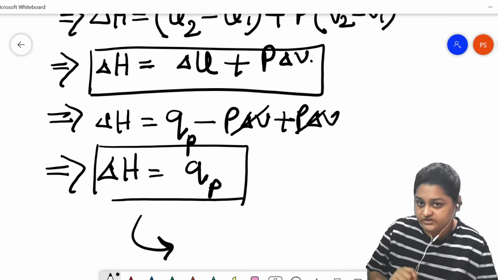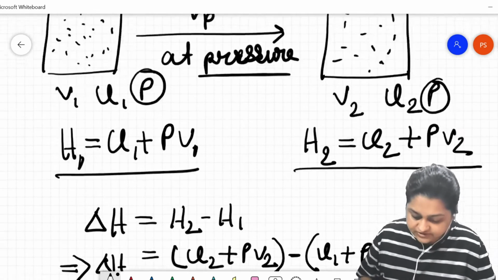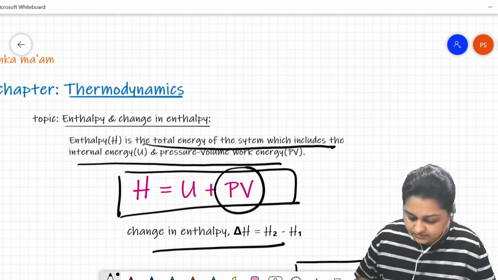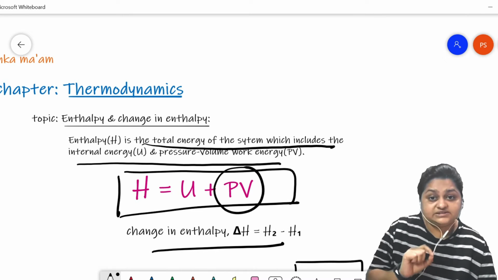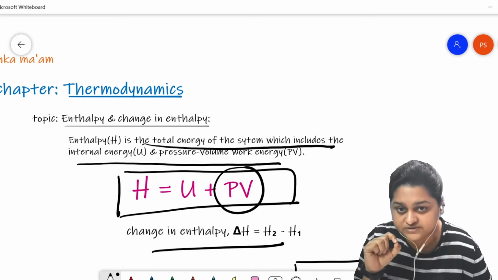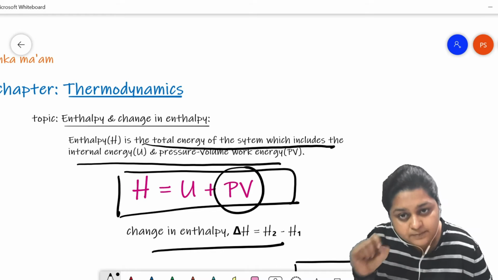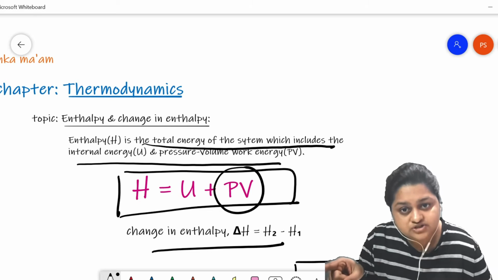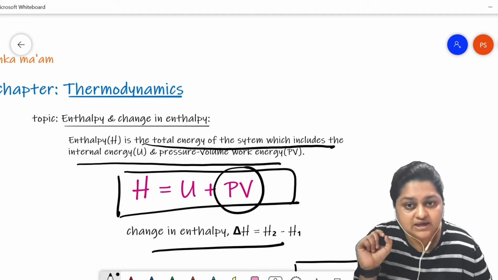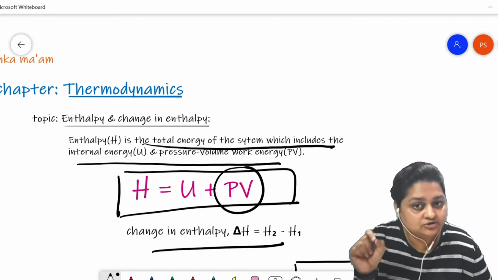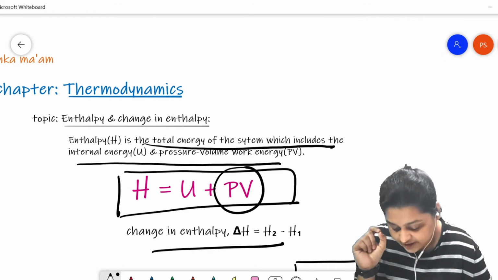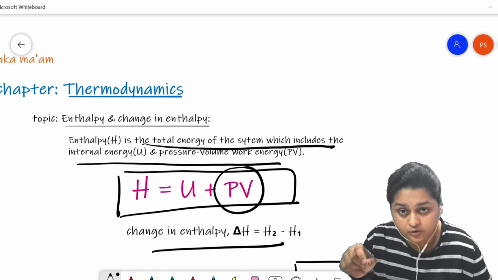Now why is this definition necessary? Because the basic definition of enthalpy says that enthalpy is the total energy of a system, which is the summation of the internal energy of the system and the pressure-volume work energy of the system. Now the internal energy of the system cannot be calculated directly, cannot be observed directly.